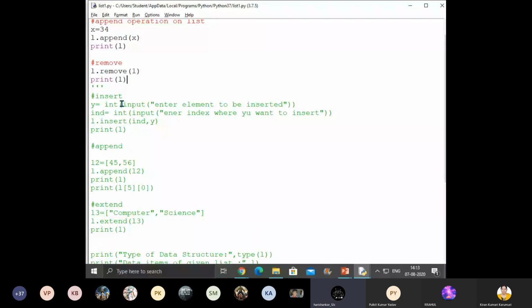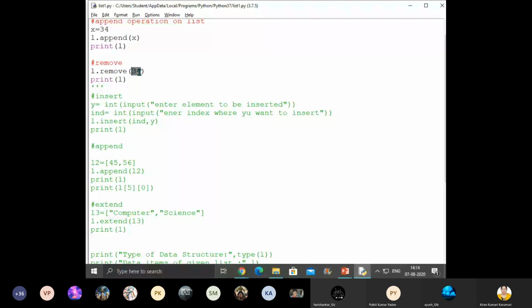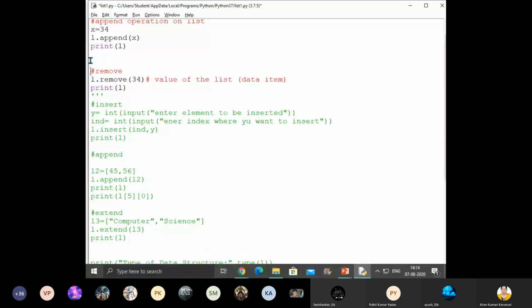What do you want to remove? Suppose 34 is to be removed. So now I gave 34, is it removed or not? Can you all see, children? Yes, ma'am. Did you understand? Remove. Okay. So now let's go to delete. See, here this is the value we are giving. Remove takes the value, the data item of the list, that is to be provided in the brackets for remove. But del is like a keyword.